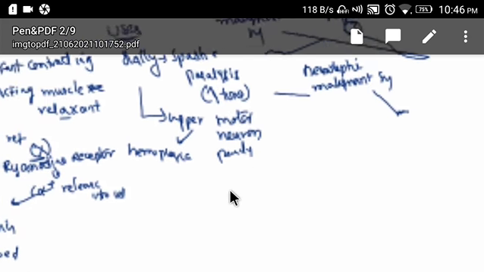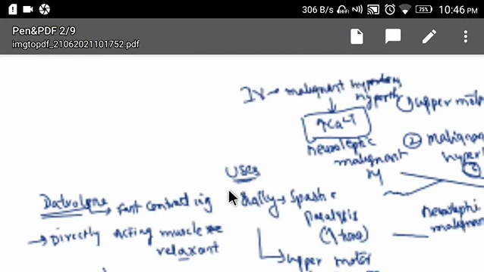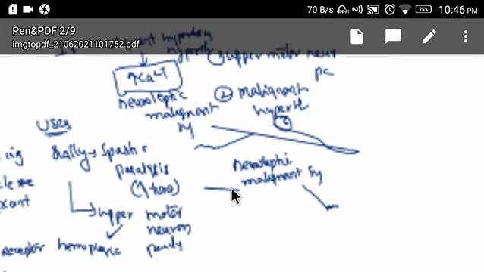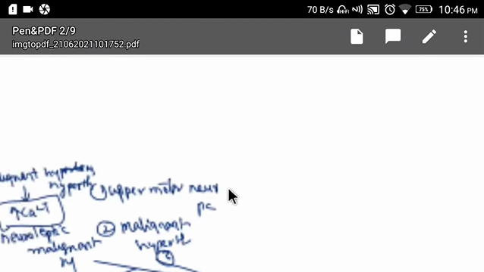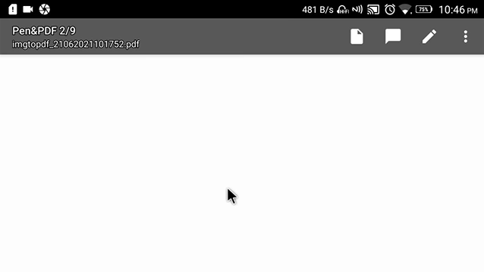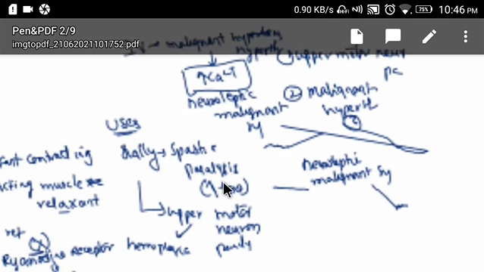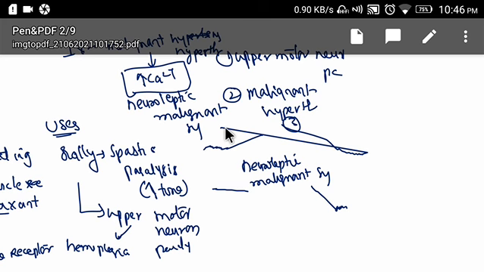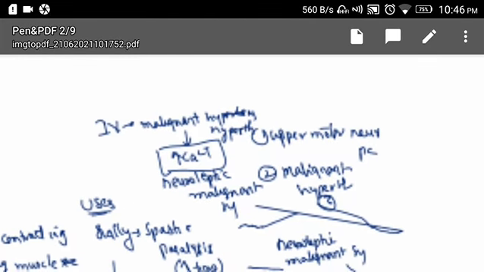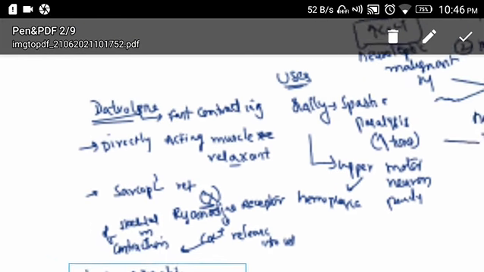Then moving to side effects: lightheadedness, diarrhea, weakness and liver toxicity. These are the important points regarding Dantrolene.